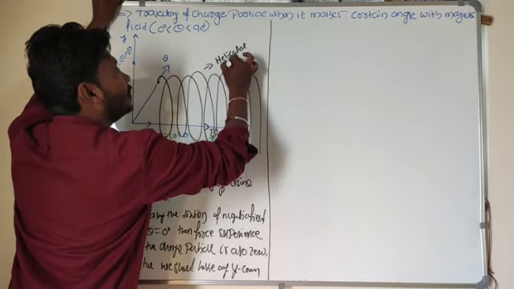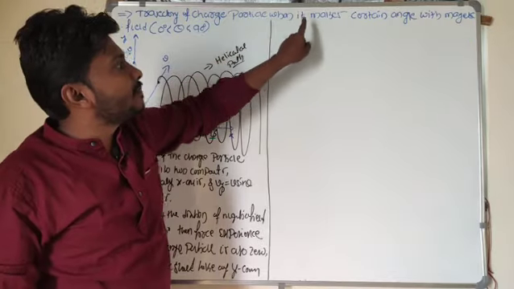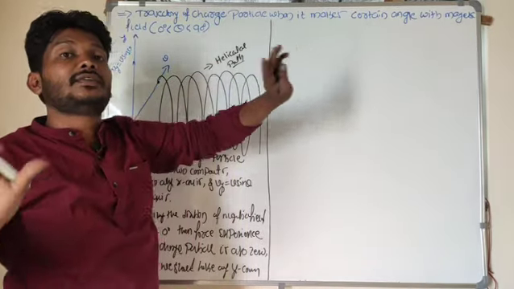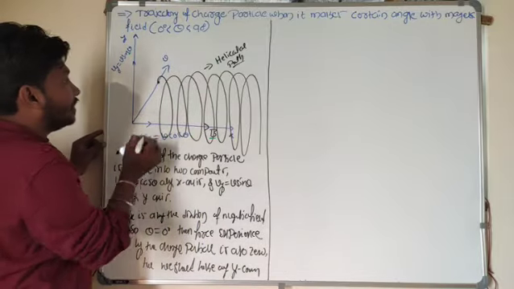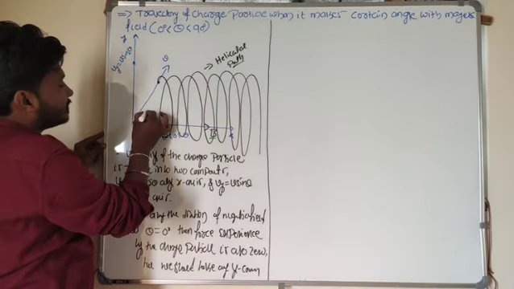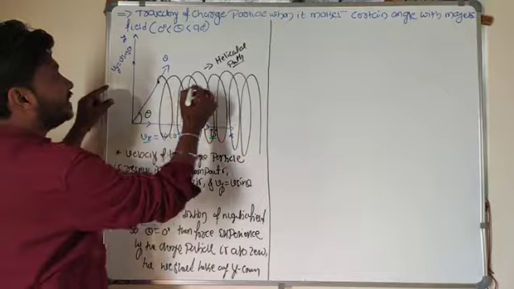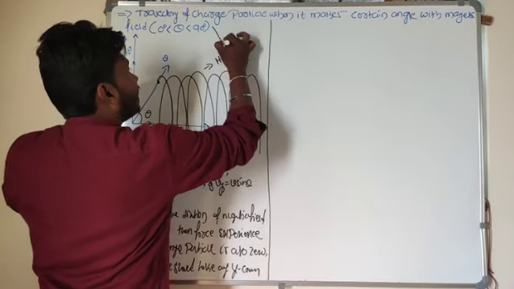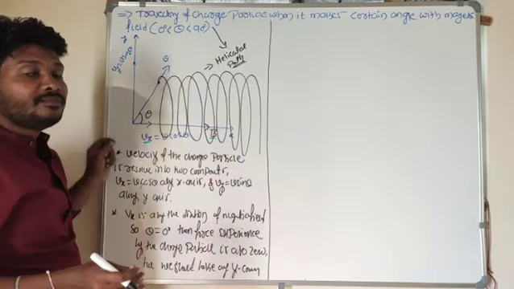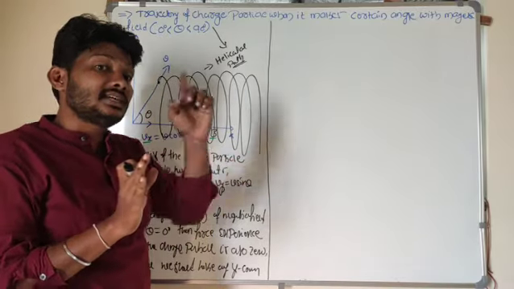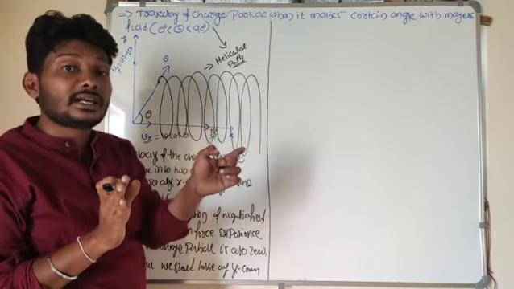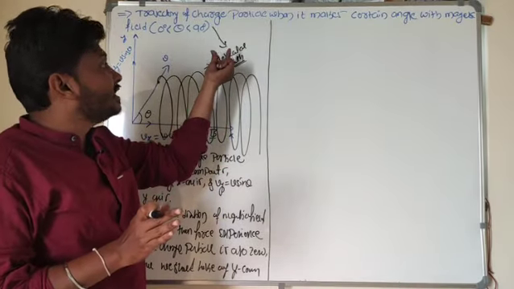Look here, the trajectory of a charged particle when it makes a certain angle with the magnetic field. What will be the trajectory of the charged particle when it makes a certain angle with the magnetic field? Its trajectory will be a helical path. What will be our answer here? When it makes a certain angle, the trajectory is a helical path.